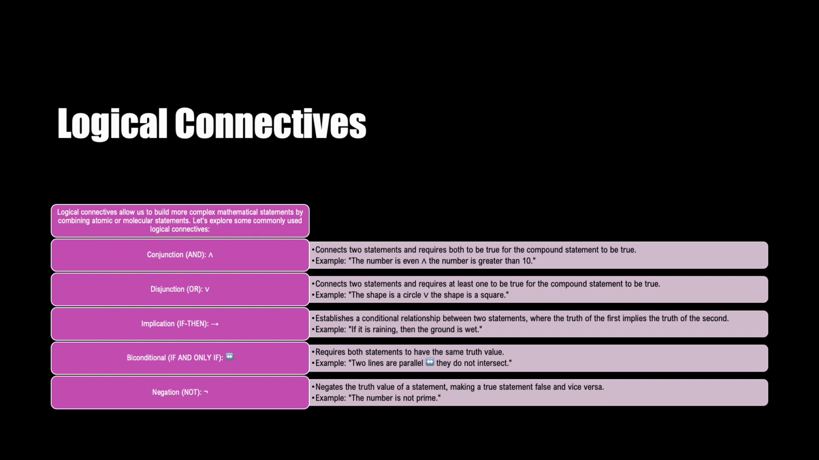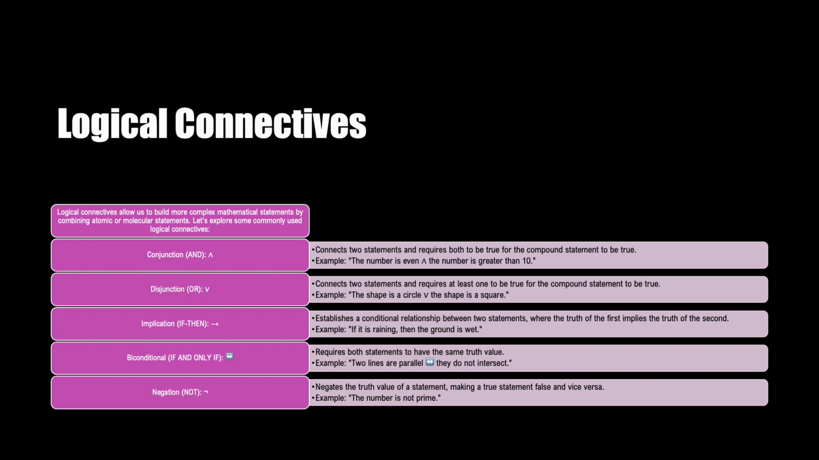Disjunction, OR. The disjunction connective combines two statements and requires at least one of them to be true for the compound statement to be true. For instance, consider the statement, the shape is either a circle or a square. If the shape satisfies either condition, the statement is considered true.